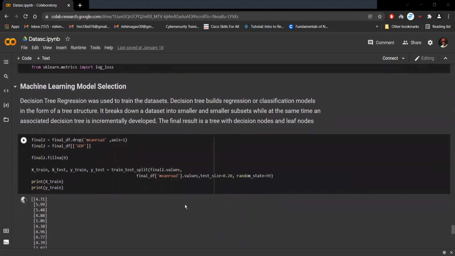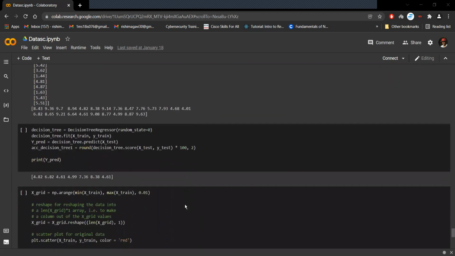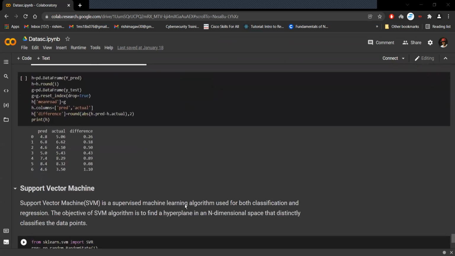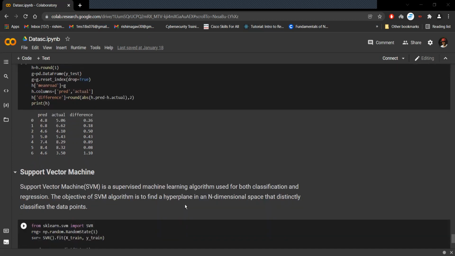To train our data sets, we used two different models. Regression models were used due to lack of any classification in our project. The first model that we used was the decision tree regression. On comparing our predicted values with actual values, we observed that the value of error was very low, hence concluding that the prediction our model made was correct.